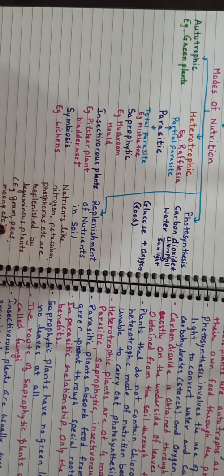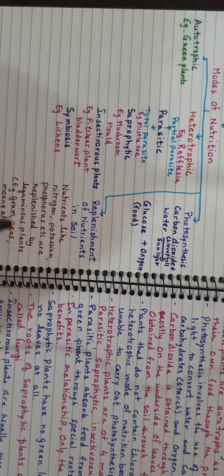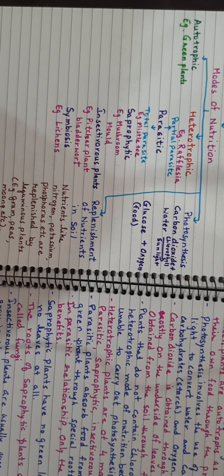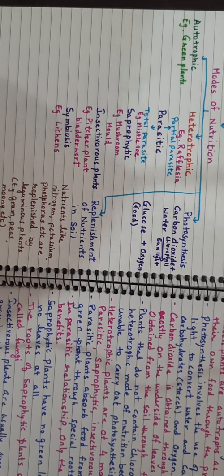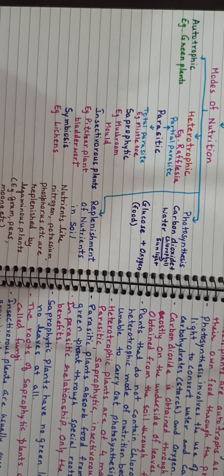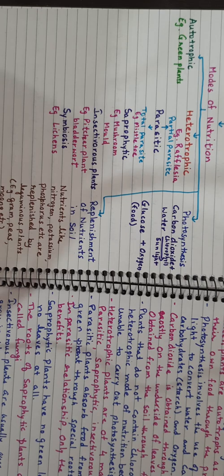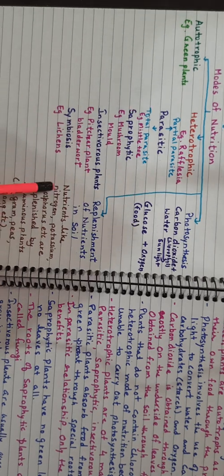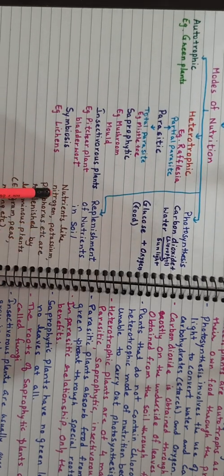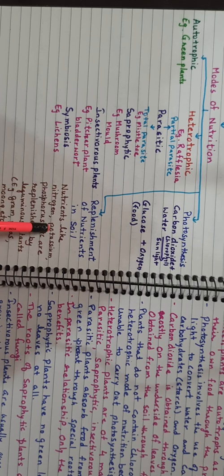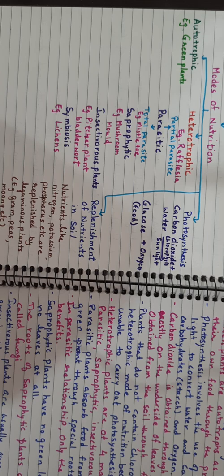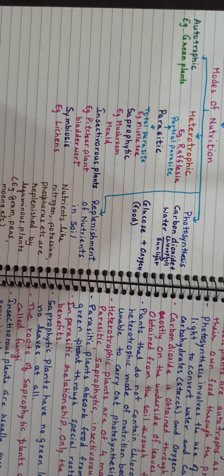Examples are leguminous plants such as green peas, moong, and gram. Root nodules in these plants contain the bacterium rhizobium, which converts atmospheric nitrogen into a soluble form absorbed by roots. The nutrients lost are NPK, that is nitrogen, phosphorus and potassium, the three main nutrients lost during plant growth.